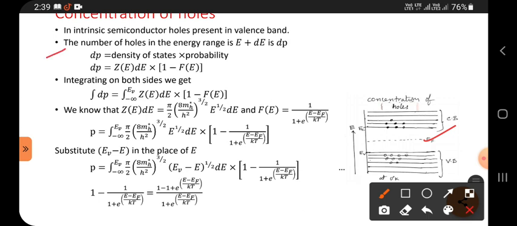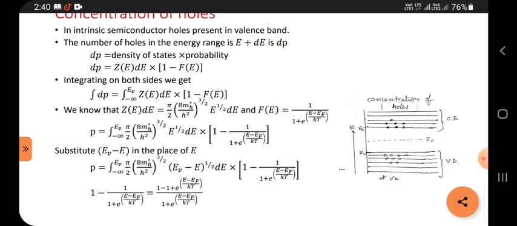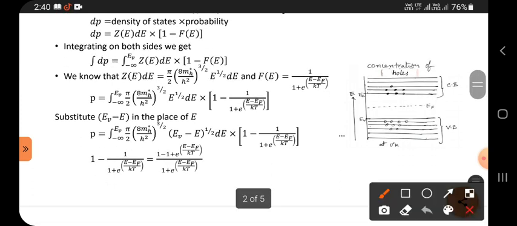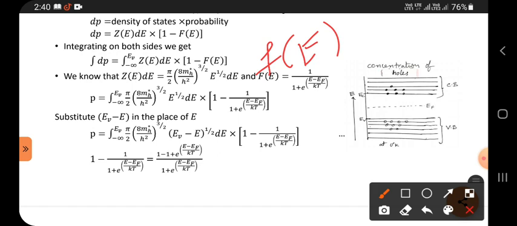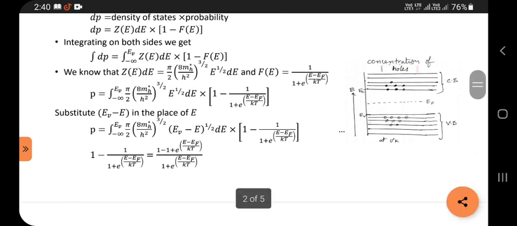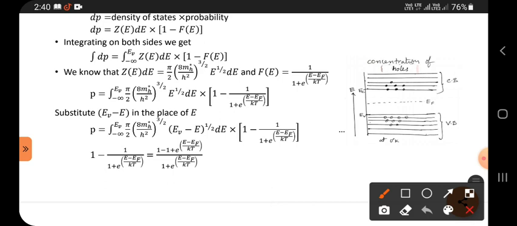Now, the number of holes in the energy range E to E plus dE is dP. P is called the concentration of holes, and dP is equal to the density of states times the probability of a hole. Here the probability of a hole we have to write as 1 minus f of E. In the electron case we simply wrote f of E, but for holes it is 1 minus f of E. That is a small difference, and this difference leads to the change in the final formula.